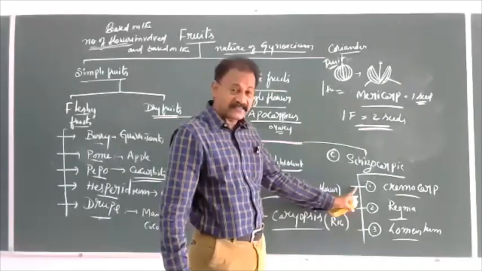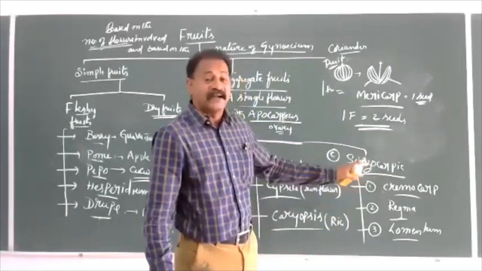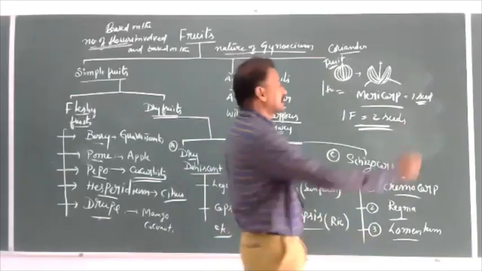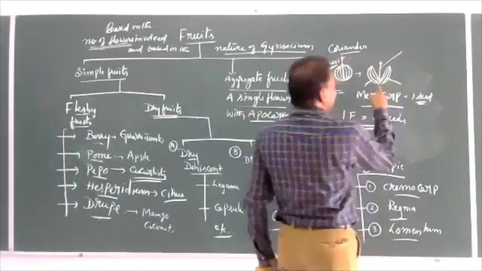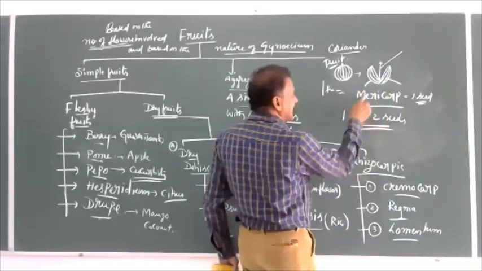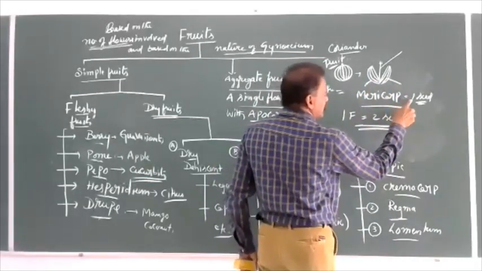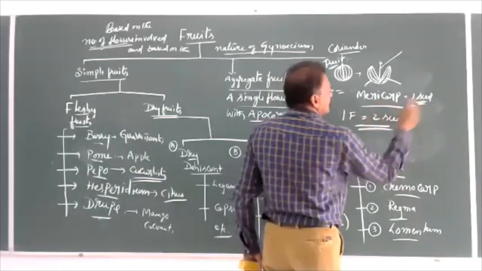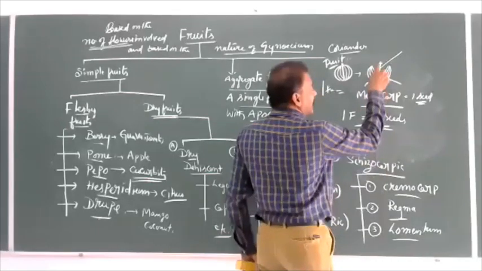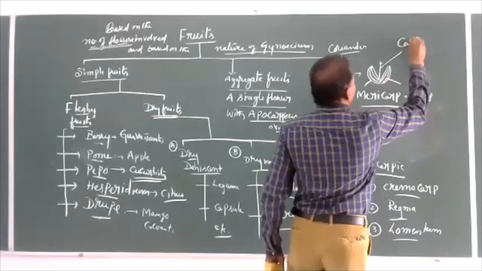There is a possibility of concept-oriented questions. In the oldest competitive examinations of our country, they asked about the center part which is found between the mericarps. Each mericarp is one seed, two mericarps, two seeds. So one fruit, two seeds. The joining structure present between these is called carpophore.